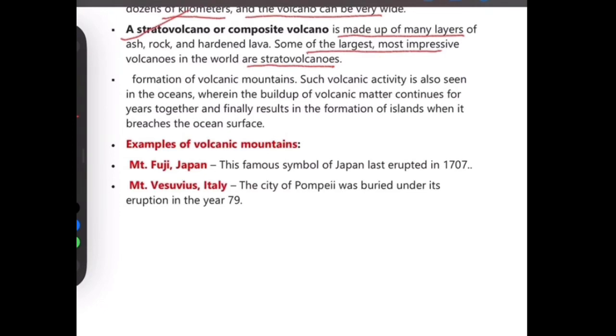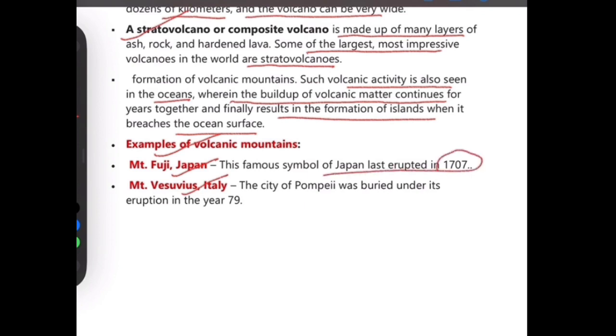Formation of volcanic mountains: volcanic activity is also seen in the ocean, wherein the build-up of volcanic matter continues for years together and finally results in the formation of an island when it breaches the ocean surface. Examples of volcanic mountains are Mount Fuji in Japan and Mount Vesuvius in Italy. Mount Fuji in Japan, a famous symbol of Japan, last erupted in 1707, and Mount Vesuvius in Italy was buried under its eruption in the year 39.